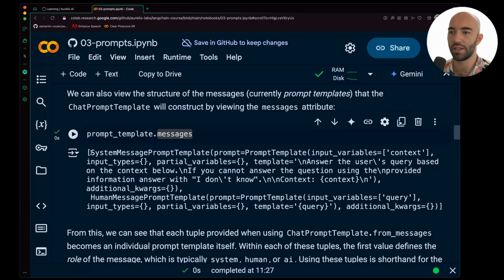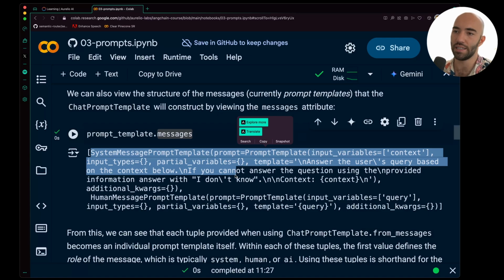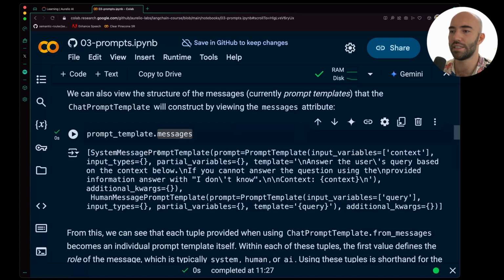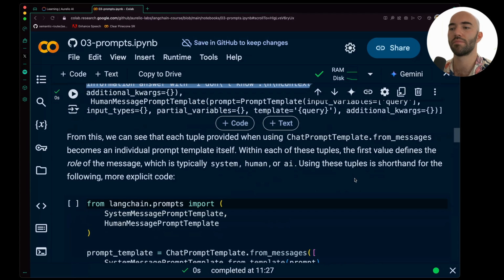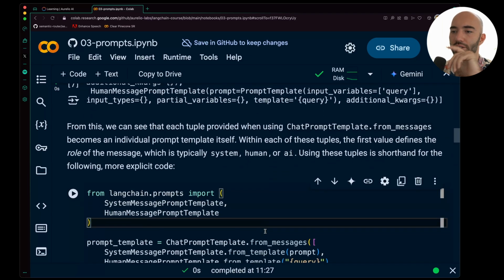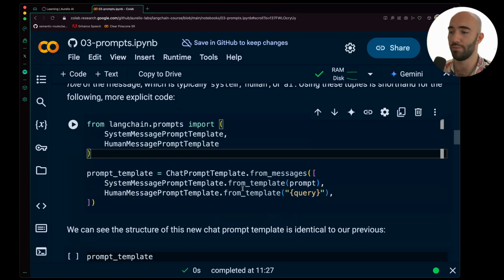And then we can look in here, and of course that is being translated into the system message prompt template and human message prompt template, okay? We have our input variables in there, and we have the template too, okay? Now let's continue. We'll see here what I just said.